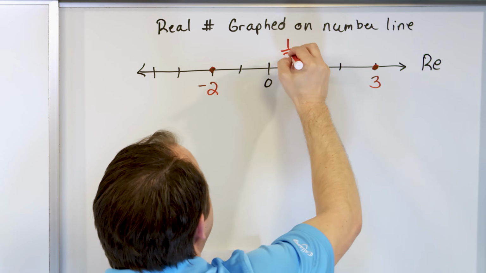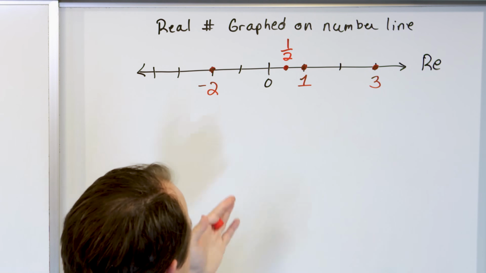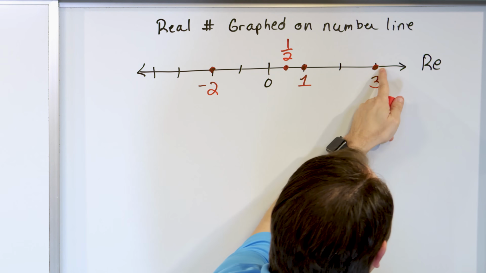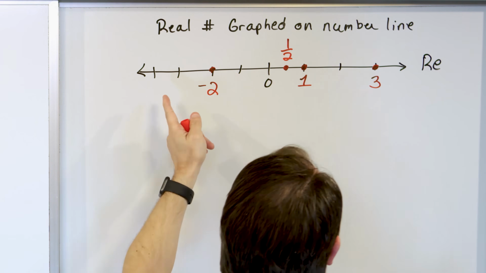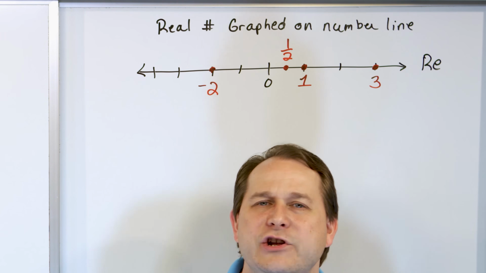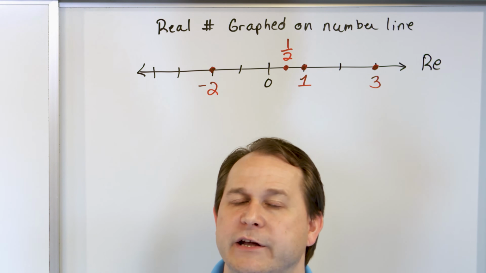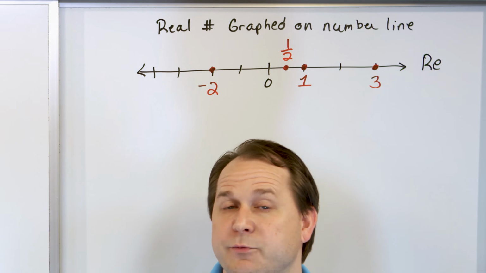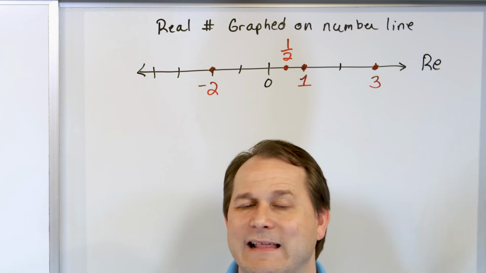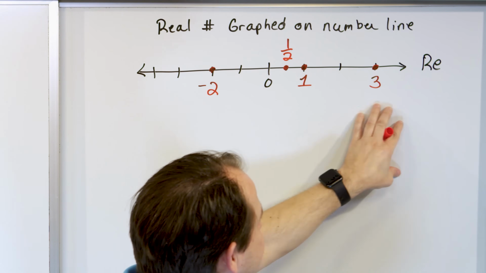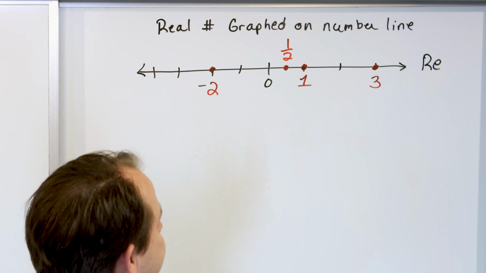We can say this is 1/2. It exists on the number line. If I want to put pi on the number line, it's going to be 3.14. It'll live a little bit to the right of 3. Square root of 2 is on here. 1.41 is square root of 2. It'll live around here. You get the idea. No matter what number you want to plot on the number line, you just draw the horizontal number line, tick marks, and then you put the point on that line anywhere you want. It is going to find a home somewhere on this line, every real number that you know about.